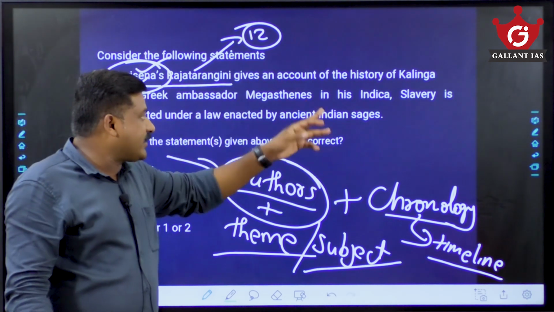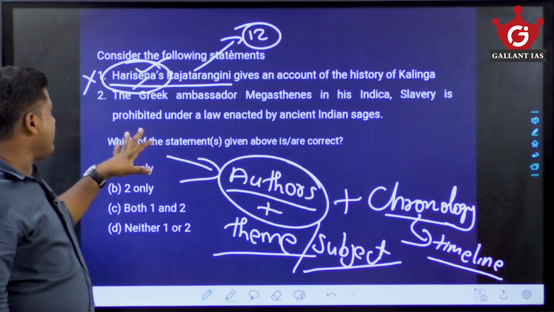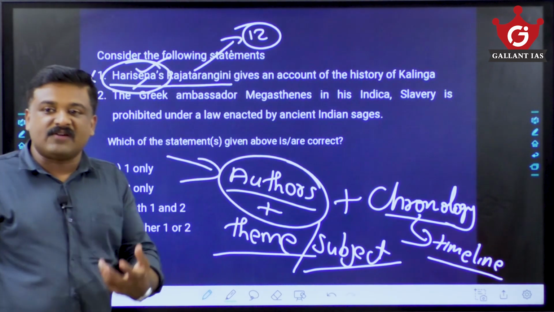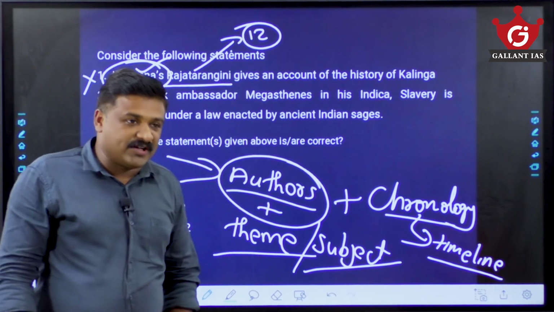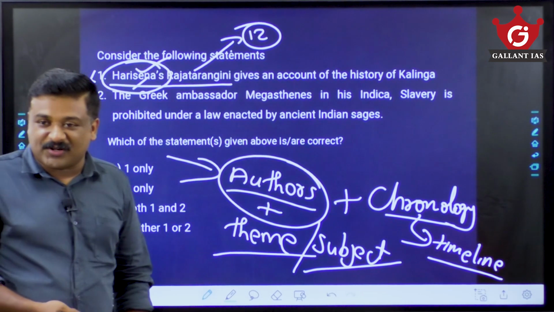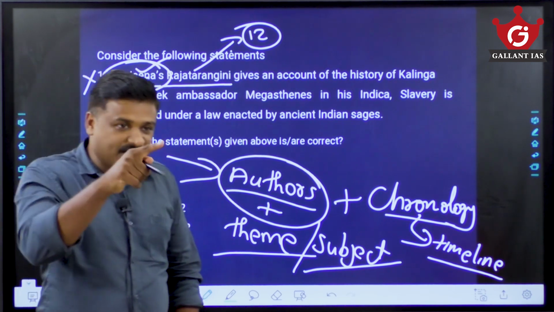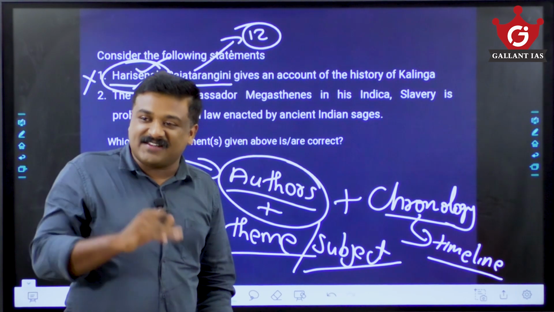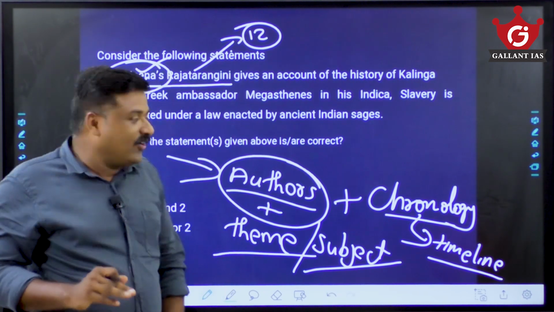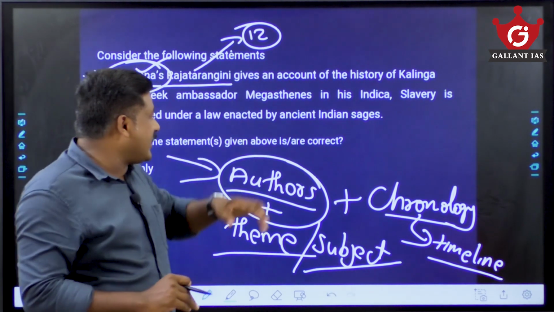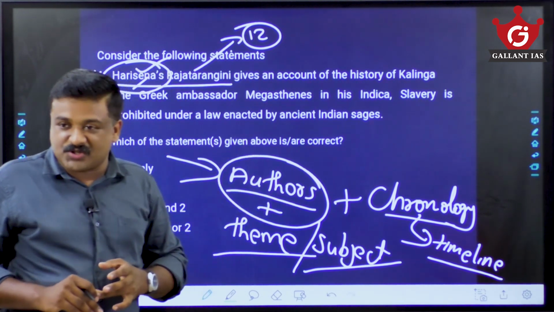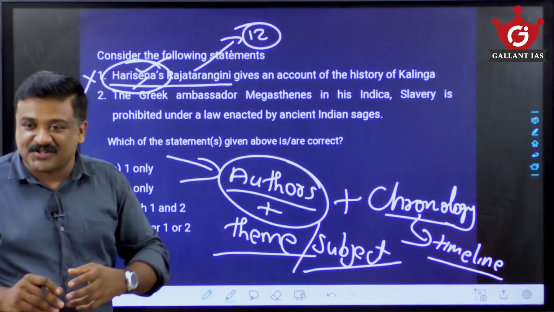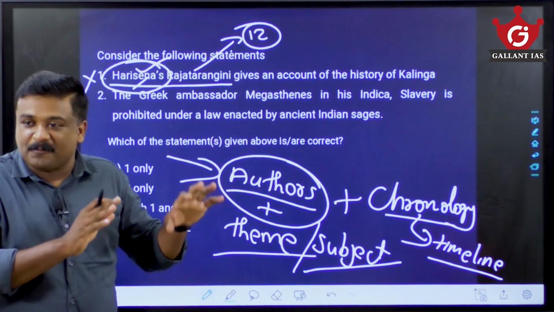The Greek ambassador Megasthenes in his Indica says slavery is prohibited under a law enacted by ancient Indian sages. This is a false observation made by Megasthenes. Megasthenes was the Greek ambassador to the court of Chandragupta Maurya, the founder. His observation was that slavery was totally absent here. But Kautilya's Arthashastra and the Smriti literature say slavery was an approved institution.